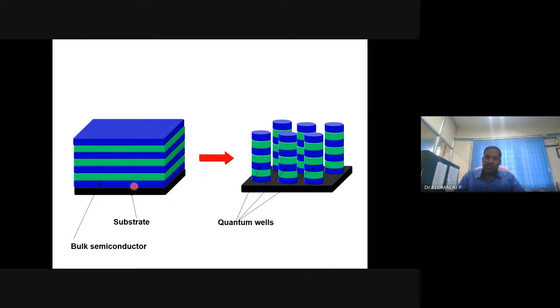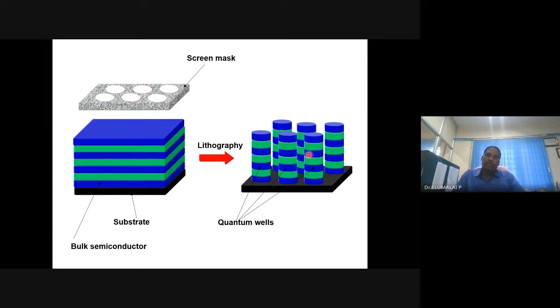For example, if this is cadmium sulfide and this is zinc selenide, you get the same cadmium sulfide and zinc selenide, but now in quantum wells. From the bulk, you are getting a nanostructure. No reactions take place, but it is possible. The physical method helps us make such nanostructures.